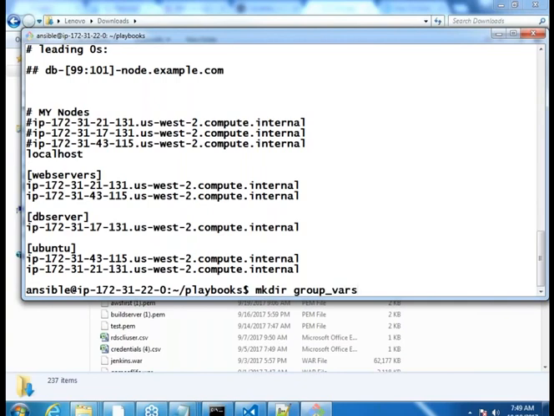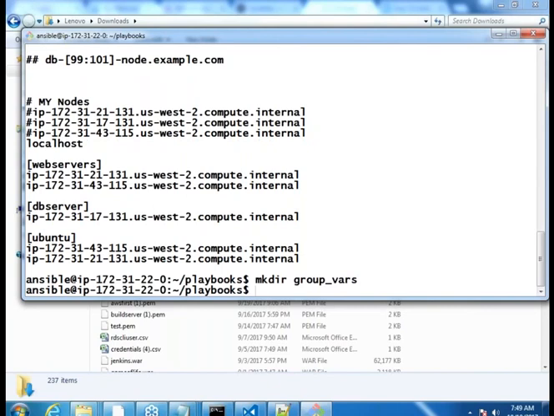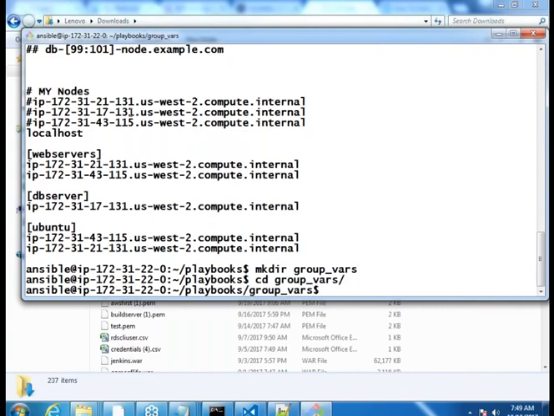Since my inventory file is here, I am creating it here. If my inventory file is in some other folder, I would go to that location and create group_vars there. Fine, wonderful. Then I'd go over there. What is my group's name? Ubuntu. Let me do a vi directly. I have to create a file with the same group name, Ubuntu.